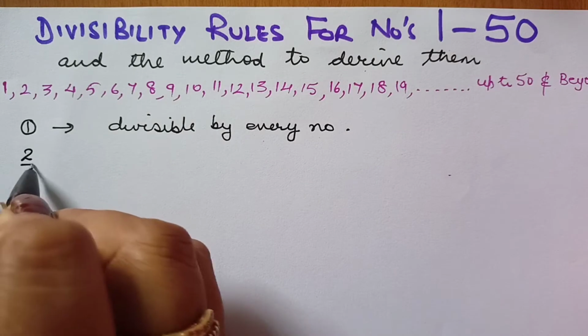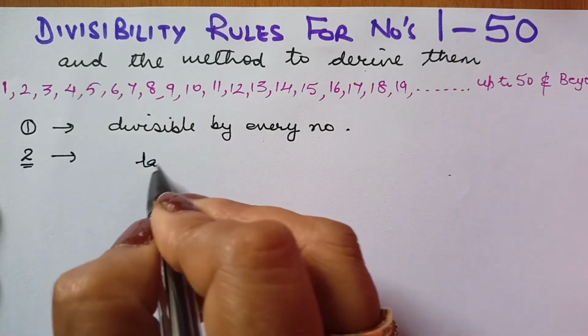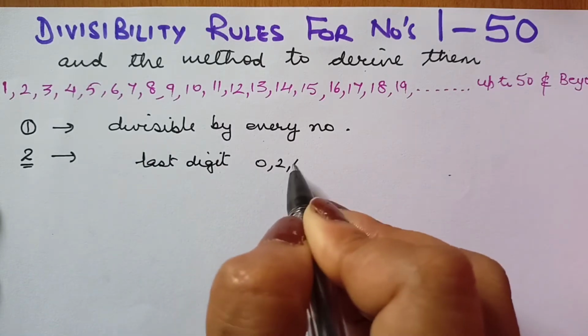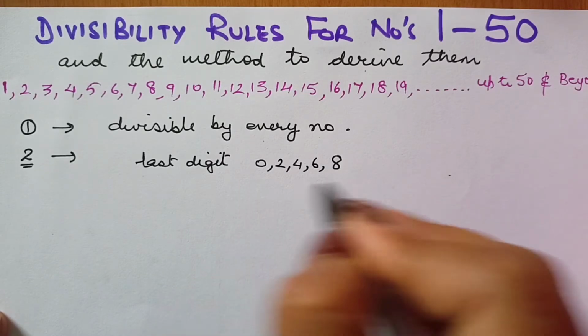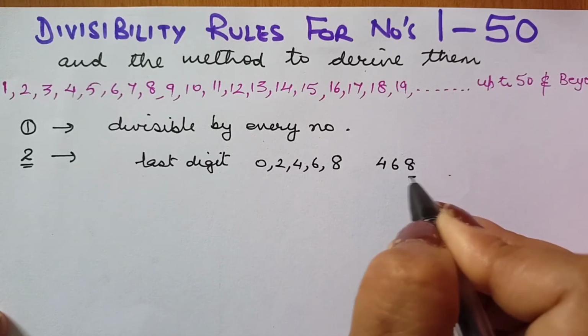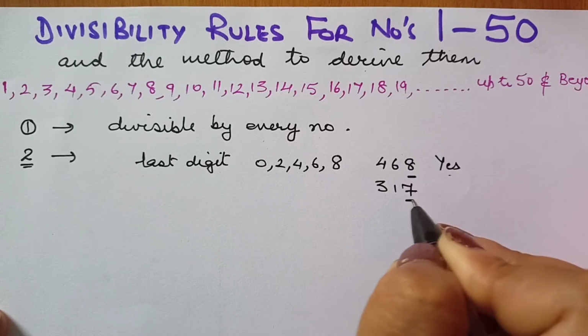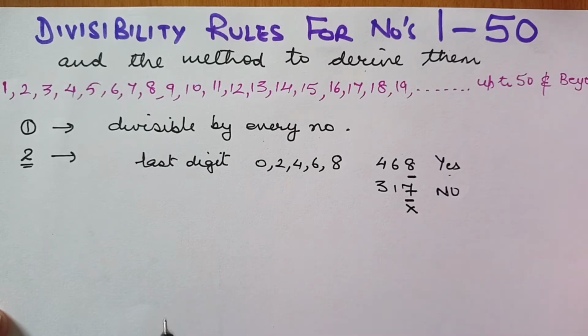Then let us take up 2. The divisibility rule of 2 is that the last digit must be 0, 2, 4, 6 or 8. Let us take up an example. Say 468 ends in 8, so yes, it is divisible. 317 does not end in 0, 2, 4, 6, 8, so it is not divisible by 2.